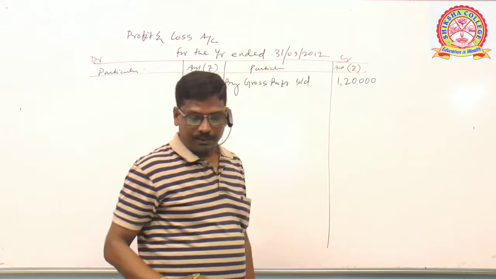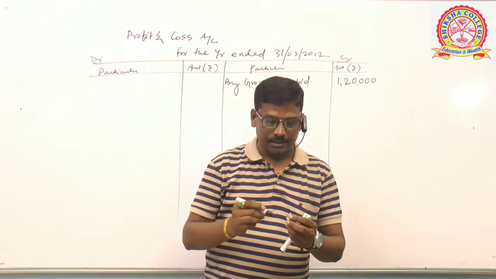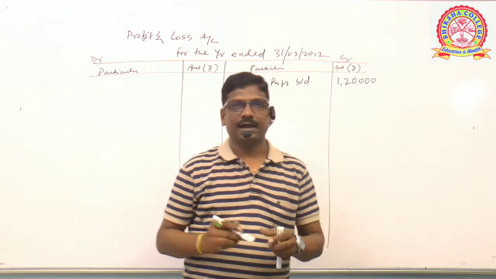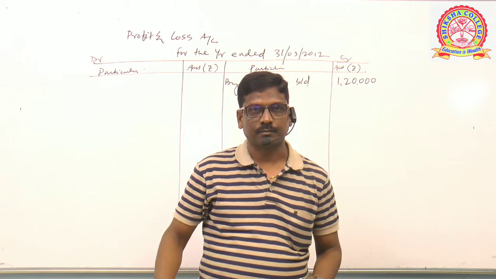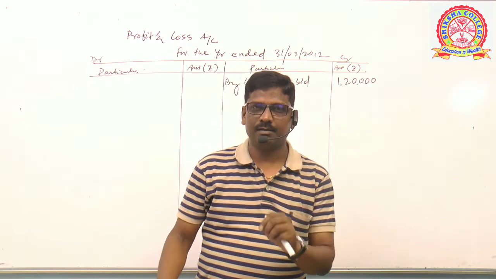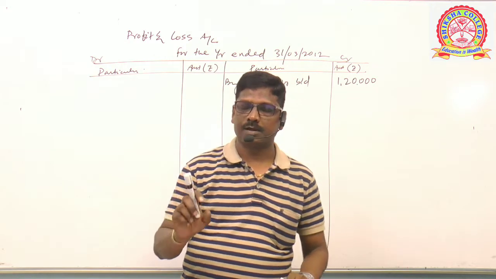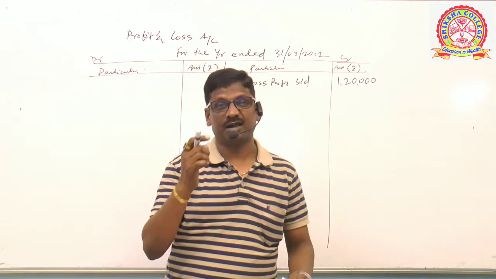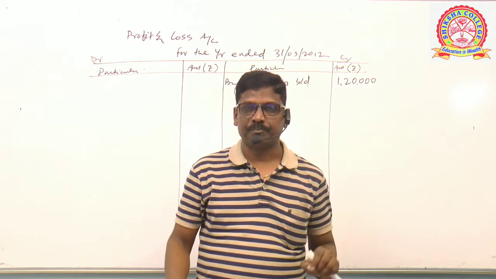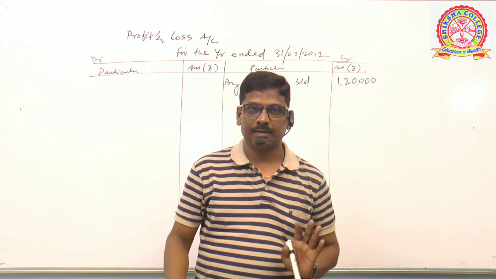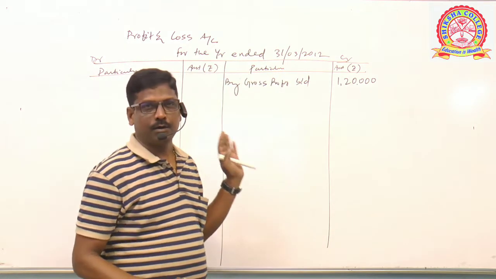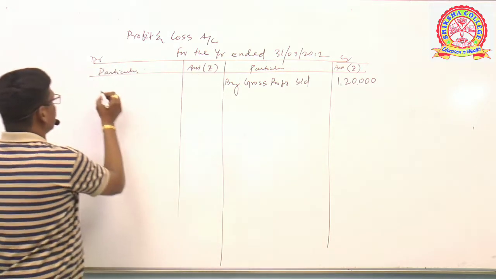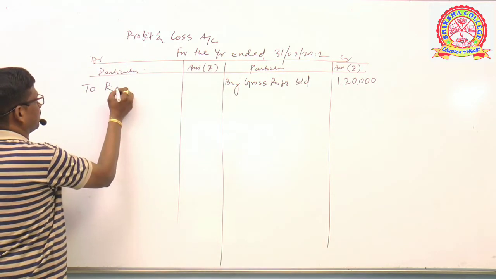The second information is rent. Unless otherwise mentioned, rent means rent paid or payable. Clear? In case of income, it must be mentioned as rent received or receivable. But if nothing is mentioned, rent means rent paid, so it's an expense. It will come on the debit side of the profit and loss account. To rent.